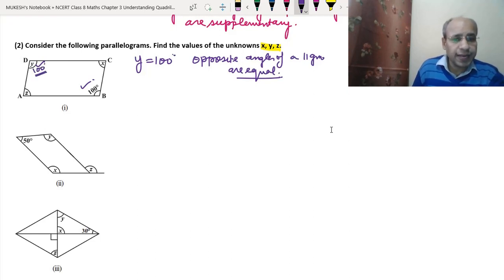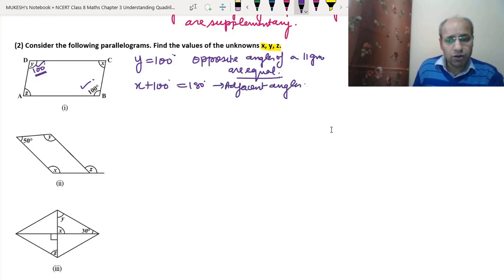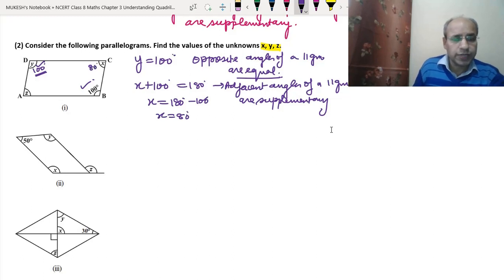Now we have to find x. So x plus 100 degrees will be equal to 180 degrees. Why? We have just learned above that adjacent angles of a parallelogram are supplementary. Okay, so that means x will be equal to 180 degrees minus 100 degrees. So x will be equal to 80 degrees.